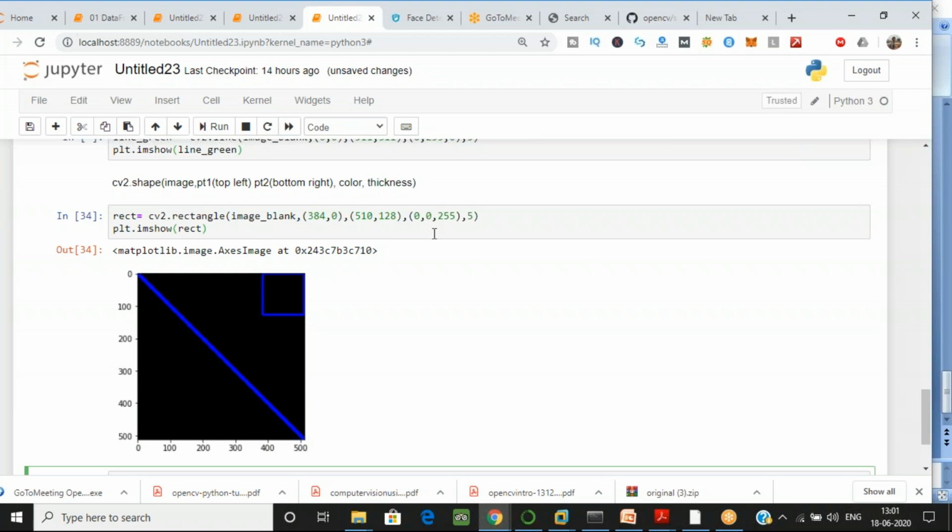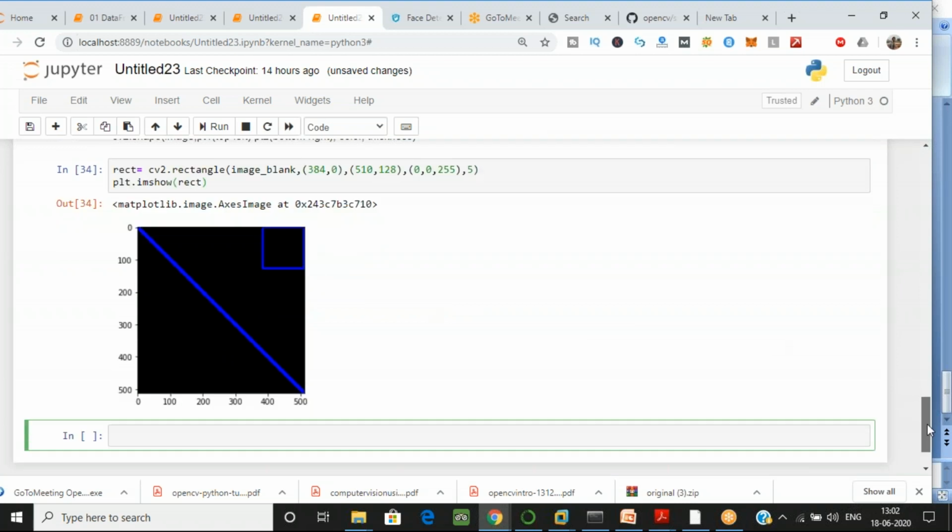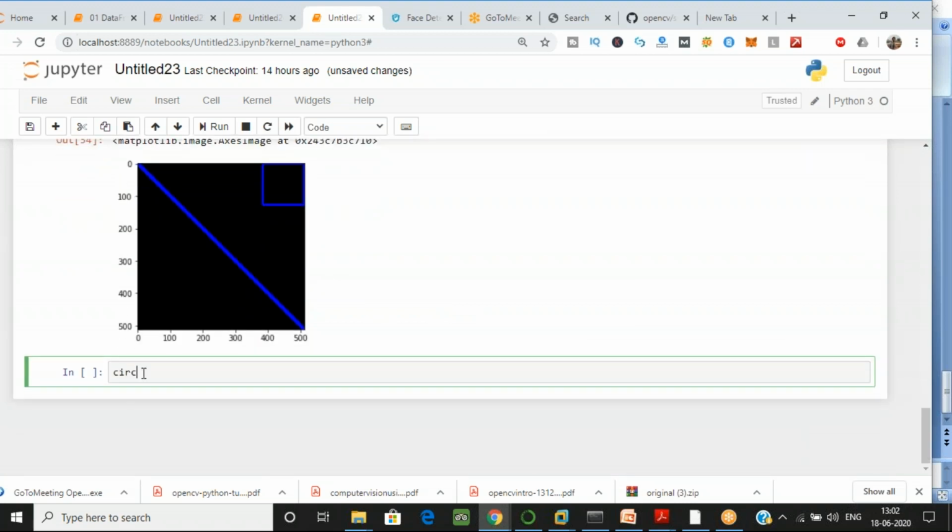Now I also want to draw a circle inside of this rectangle. So what do I have to do? See this one. Let's take a circle.